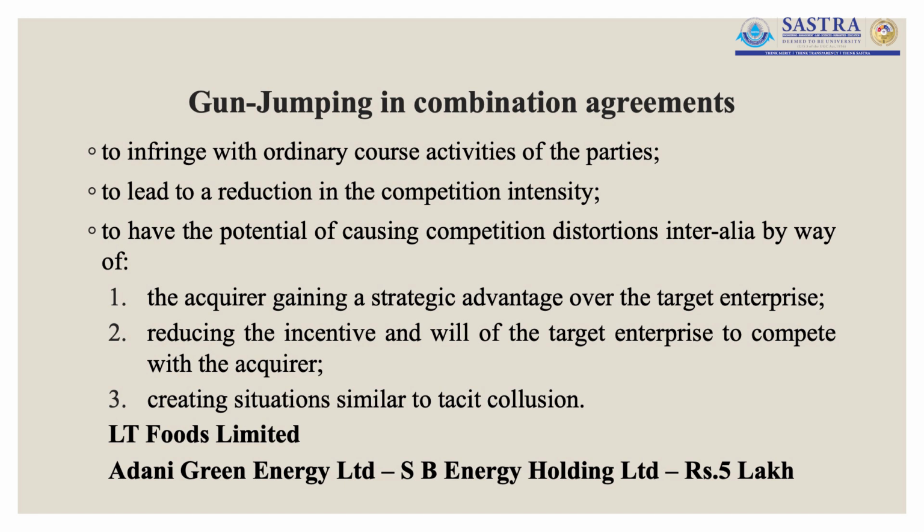If the clauses in the combination agreements are going to infringe with the ordinary course activities of the parties, that is, the target company, if it is going to lead to a reduction in the competition intensity in the industry, if it is going to have the potential of causing competition distortion inter alia by way of the acquirer gaining a strategic advantage over the target enterprise, reducing the incentive and will of the target enterprise to compete with the acquirer, or when it creates a situation similar to tacit collusion, all these are considered to be gun jumping in combination agreements.